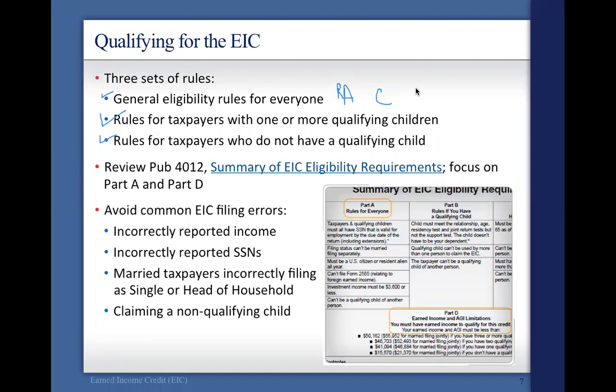They earned some type of income. You notice that the very first row of the second column, it says these things don't apply for earned income, and the one there is interest and dividends. What it doesn't tell you in that column is, if you flip back to page I-2, notice it says investment income must be $3,600 or less. Well, on page I-1, it says interest and dividends. When you hear the word investment income, you should be thinking interest and dividends, right?